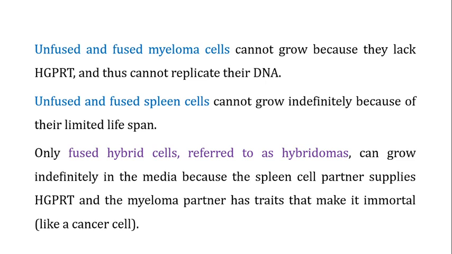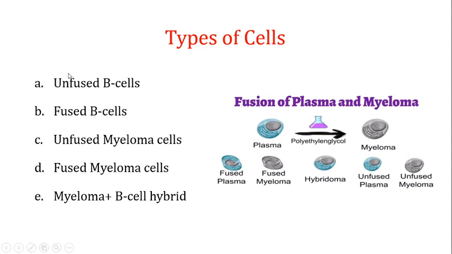But as their lifespan is limited, they cannot grow indefinitely on the HAT media, and hence they also die out. So you have removed the fused and unfused spleen cells and the unfused and fused myeloma cells on the HAT media. The only cell type that can grow on the HAT media is the hybridoma cell.